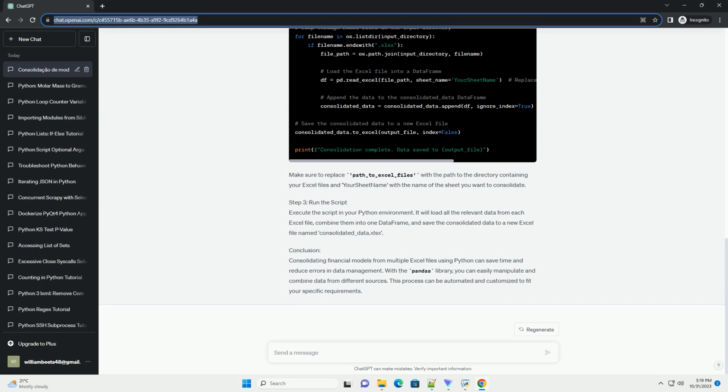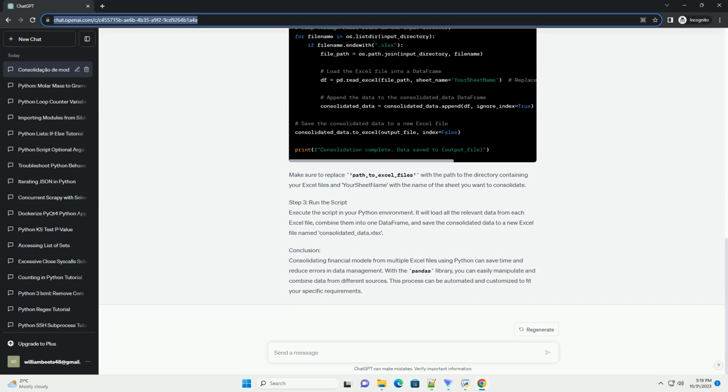Step 3. Run the script. Execute the script in your Python environment. It will load all the relevant data from each Excel file, combine them into one data frame, and save the consolidated data to a new Excel file named